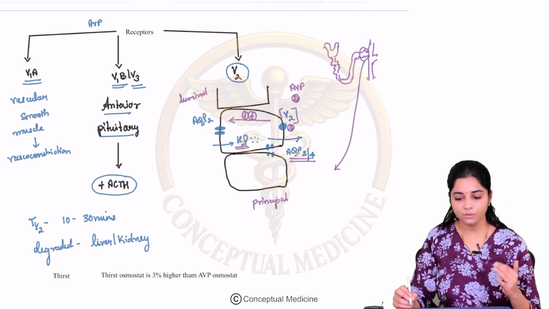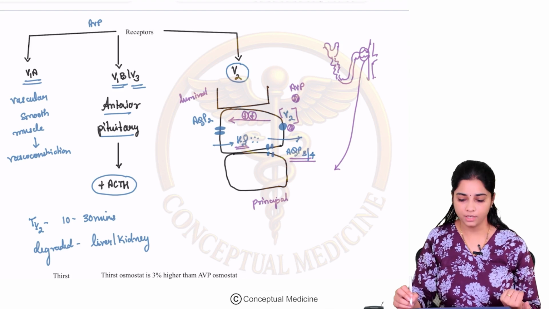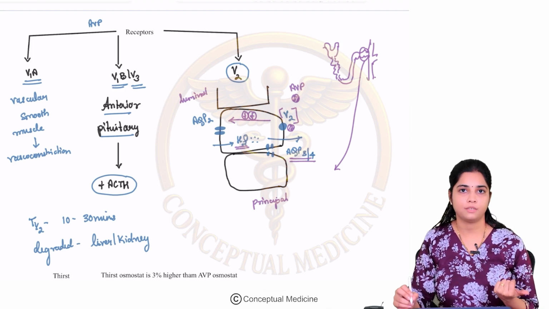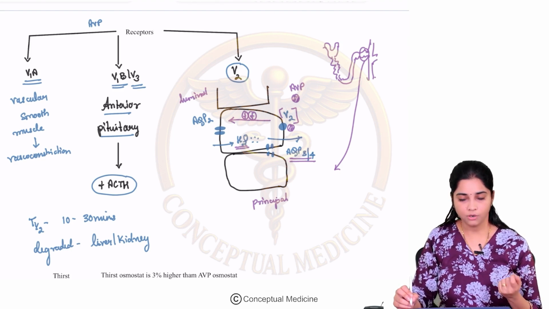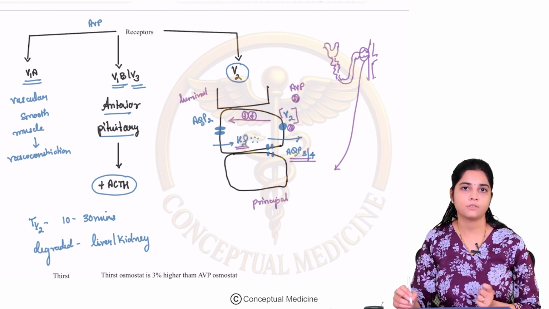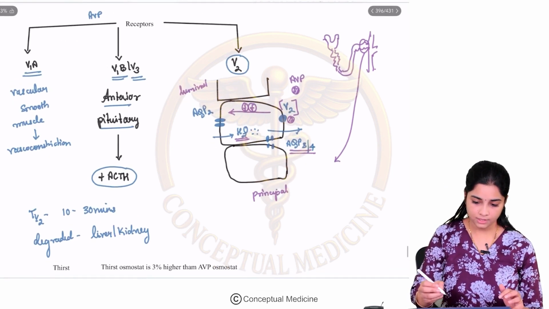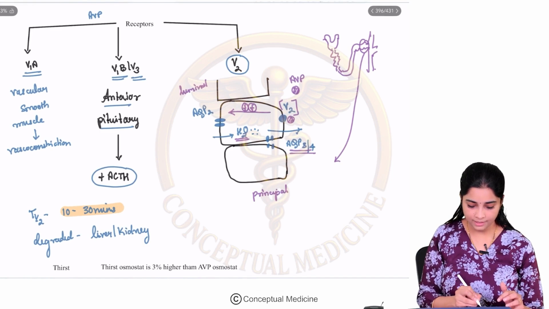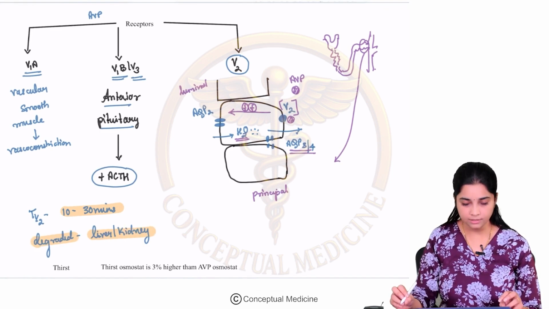So on the whole, what is your AVP doing? It helps in reabsorption of water and it prevents diuresis. It acts via the V2 receptor and the aquaporin channels. Fine, so this is about the various actions of vasopressin or antidiuretic hormone. What is the half-life? The half-life is around 10 to 30 minutes, and it is degraded in the liver and in the kidney.